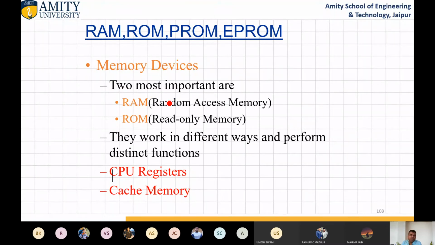The two most important memory devices are random access memory and read-only memory. They perform distinct functions. CPU registers and cache memory were already explained. ROM is the permanent portion. Actually, ROM holds the BIOS, which is read only, like how to start the system. You press F1 and you can set the parameters of your system using BIOS. So this is a special kind of memory where you can change the parameters also.